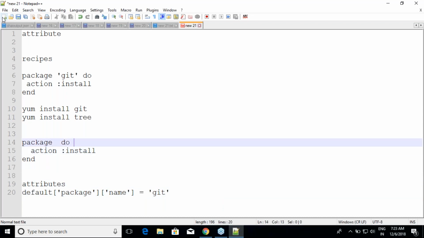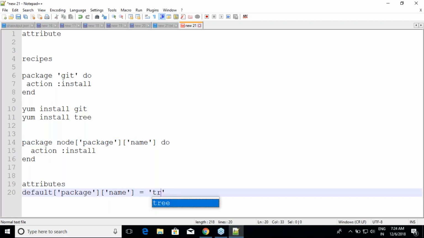I'll come down over here, and rather than telling git or other stuff, I will try to access that variable, and then I'll try to tell node, because whenever you want to access this, you have to use node. And what is the definition which I have given? Package of name. Next time when I'm running it, I want to change that variable. This time I'm not interested in git, I want to install tree. There is no need for me to change any recipe. I'll come down to the attributes and change the value to tree. Now what happens whenever it runs for the next time? It installs tree.